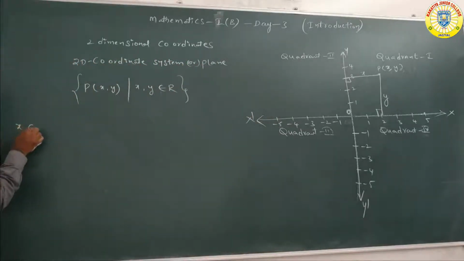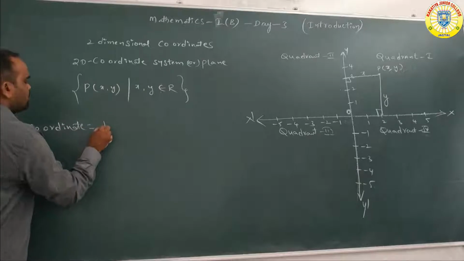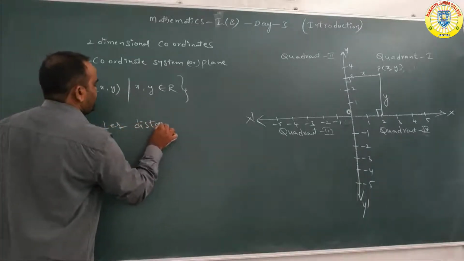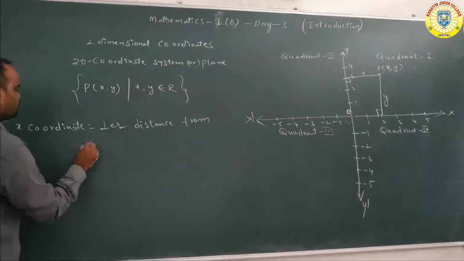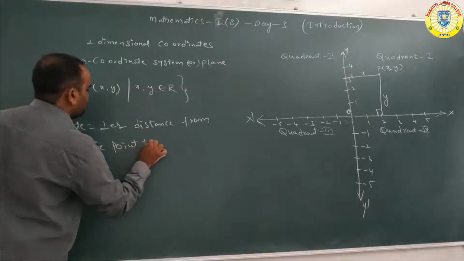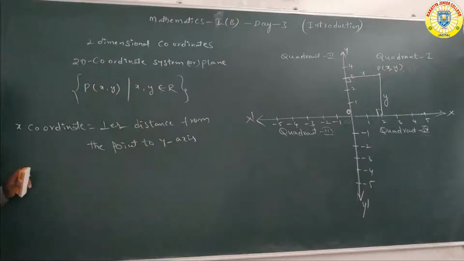Here the x coordinate is equal to the perpendicular distance from the point to which one, sir? Y axis, not x axis. Remember this one clearly, not x axis.